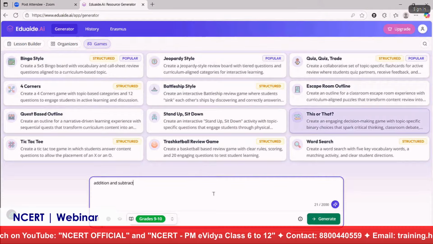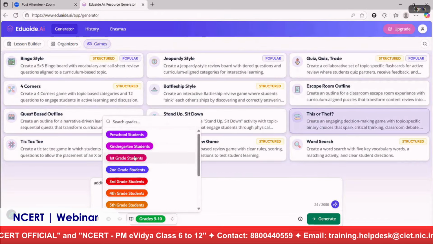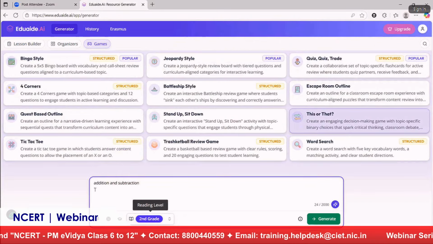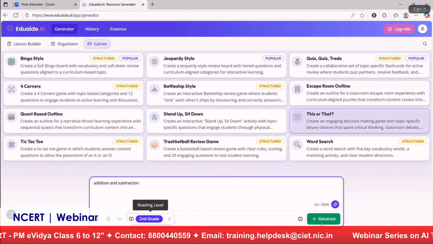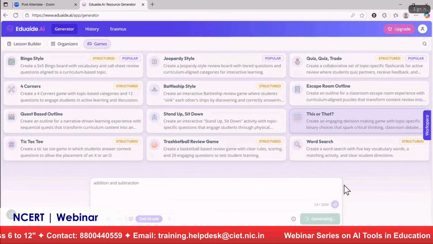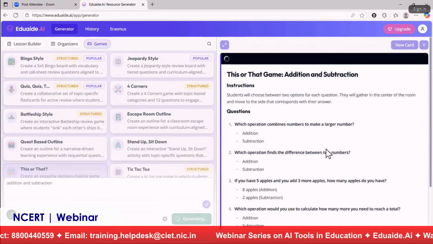This is the topic. And for which grade level? Maybe for grade 2. So grade 2 level, I want to conduct a game on addition and subtraction. I'll click generate now. I'll be getting a card, this or that game, addition and subtraction.